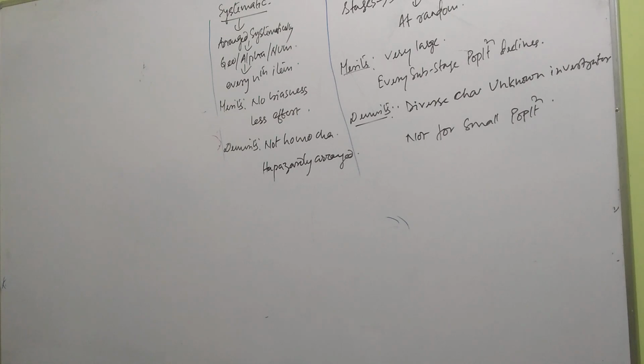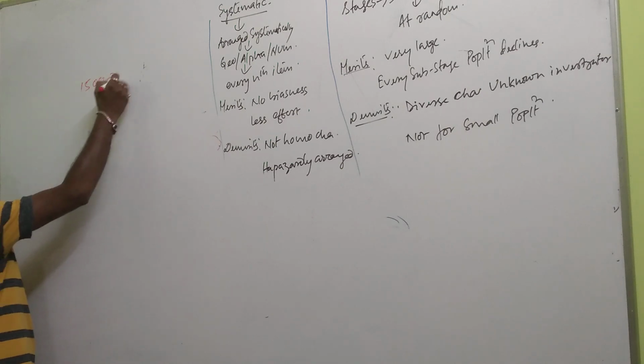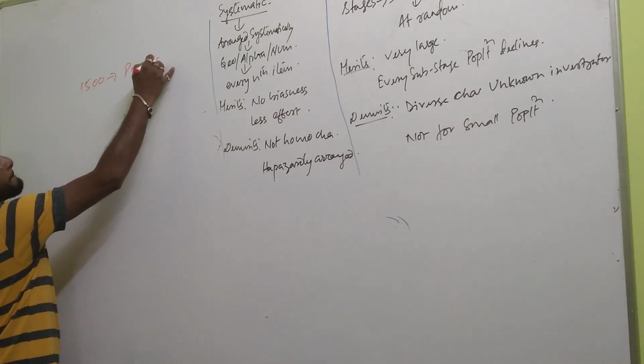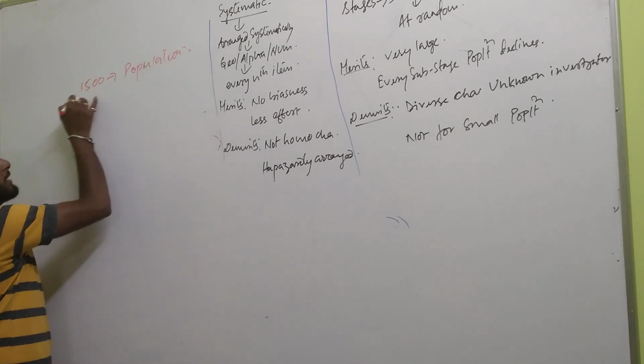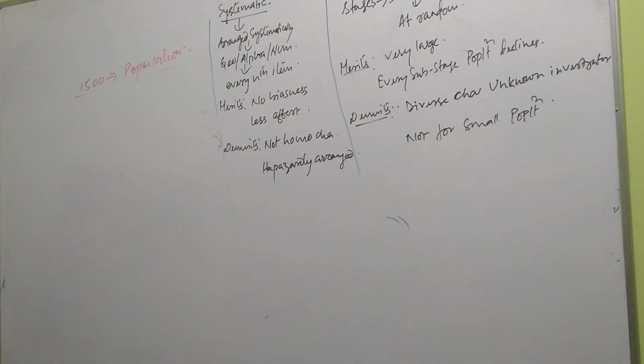In the systematic sampling method, the investigator could not determine the sample size beforehand. What is this? Here also, the whole population is divided into various groups. Suppose there is a population of 1,500, and this population is divided among various groups. Now we may ask, then what is the difference between stratified and systematic?